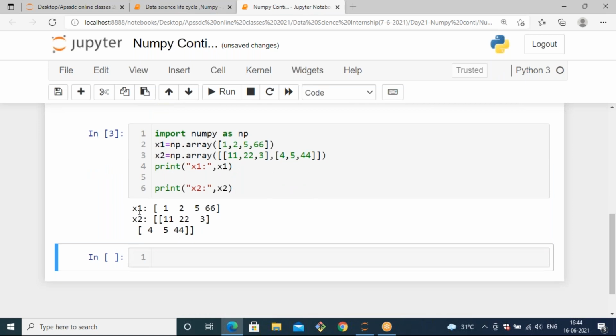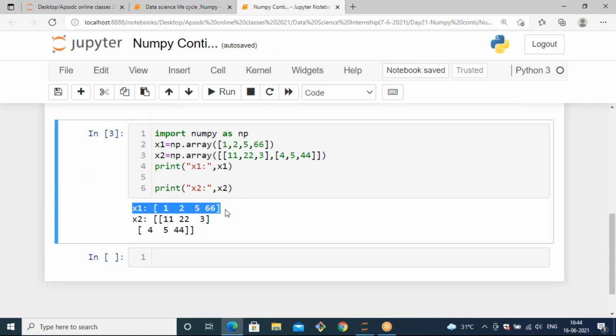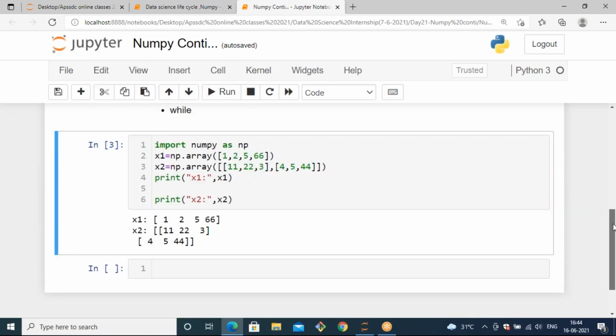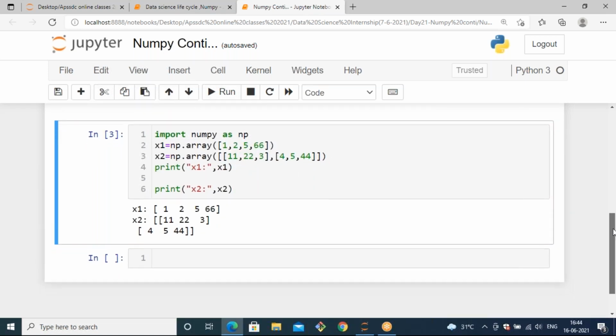Now you can see in the x1 we have a one dimension array with the elements 1, 2, 5 and 66. And in the x2 we have a two dimension array with the elements 11, 22, 3 and 4, 5, 44. Okay. So if you want to confirm the dimension, you can use the ndim method, so that you will get clarity.